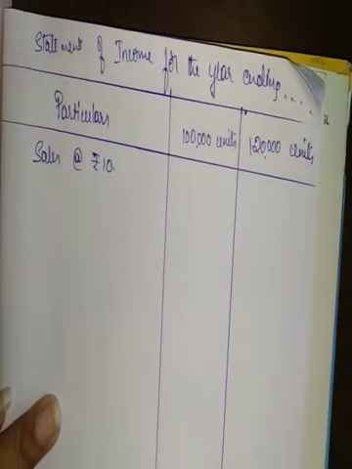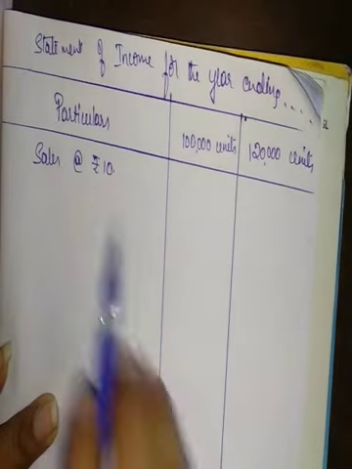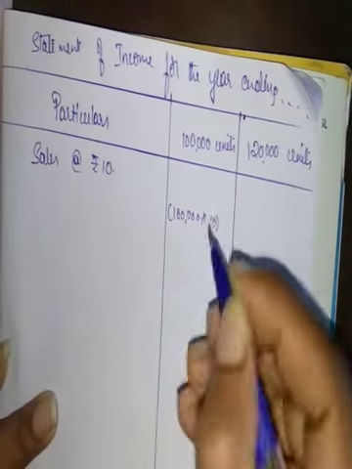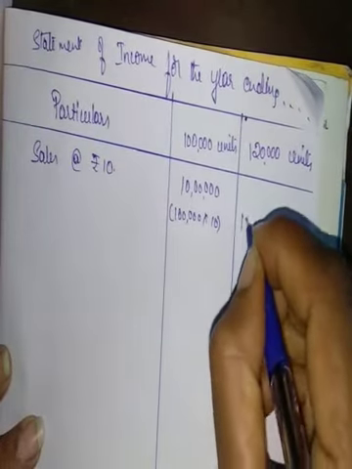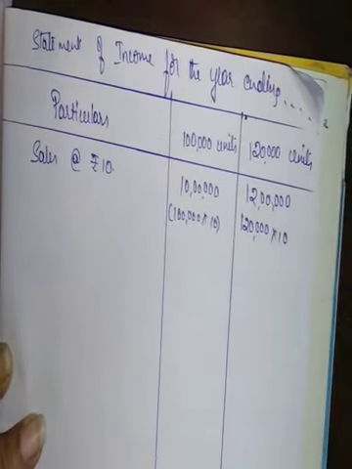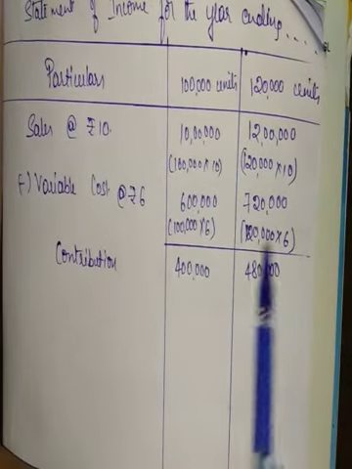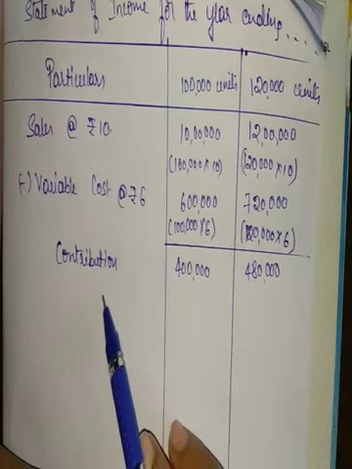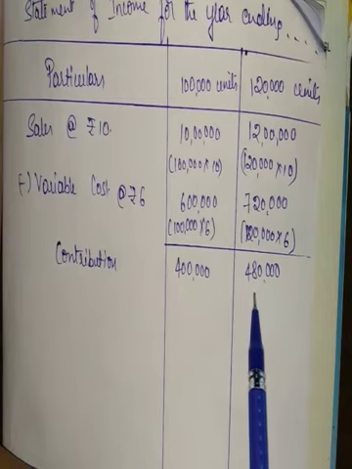Statement of income for the year ending. So for 1 lakh units and for 1,20,000 units we'll be calculating. Sales at rupees 10. So sales for first situation, 1 lakh into 10, it is 10 lakh. And for the second situation, 1,20,000 units into 10, it is 12 lakh. Less variable cost. So variable cost rupees 6. So 6 into 1 lakh, it is 6 lakh. 6 into 1,20,000, it is 7,20,000. So sales minus variable cost, the answer is contribution. 10 lakh minus 6 lakh, 4 lakh. 12 lakh minus 7,20,000, it is 4,80,000.